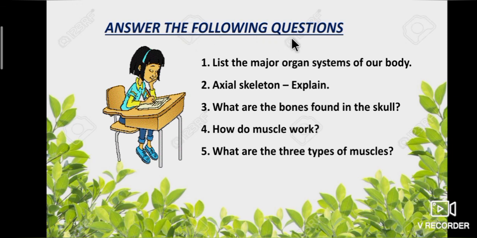Answer the following questions. First question, list the major organ systems of our body. Second question, explain the axial skeleton. Third question, what are the bones found in the skull? Fourth question, how do muscles work? Fifth question, what are the three types of muscles?